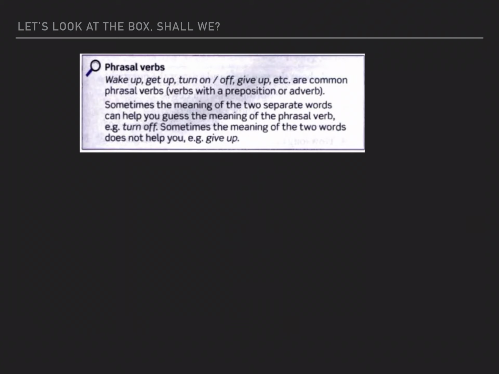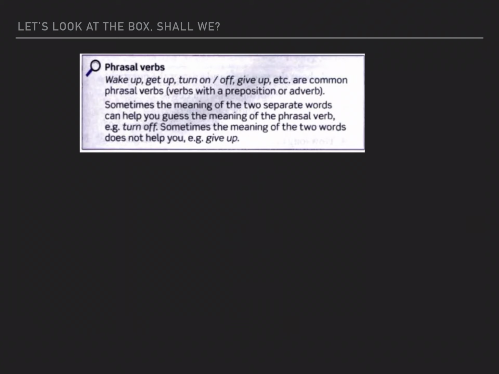Now, sometimes the meaning of the two separate words can help you guess the meaning of the phrasal verb. A veces podemos intuirlo, por el verbo y la partícula. Turn off, for example. Sometimes the meaning of the two words does not help you. For example, give up. Pero en muchos otros casos, pues es cuando se juntan estas dos palabras que cogen un significado muy específico.